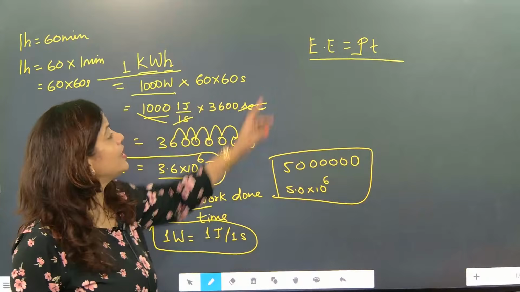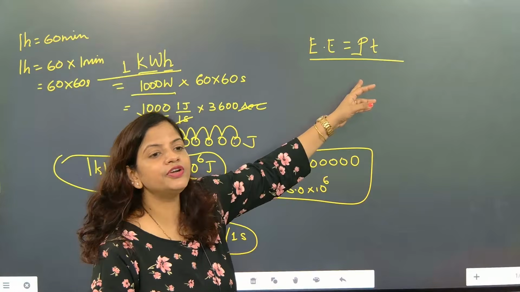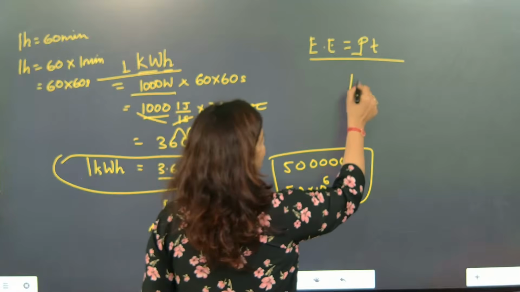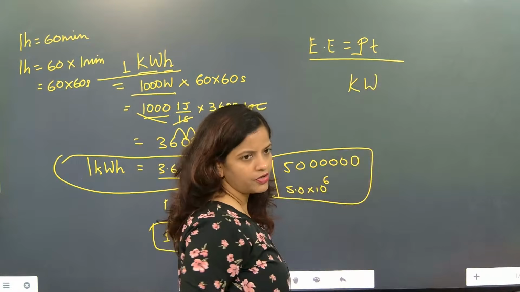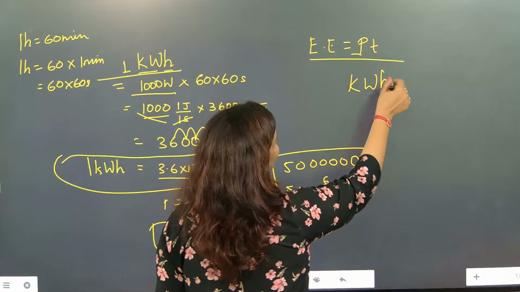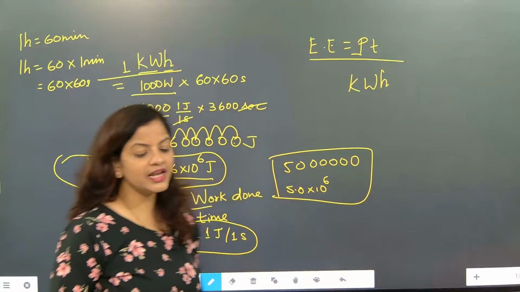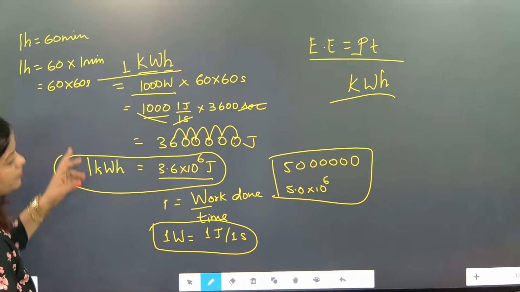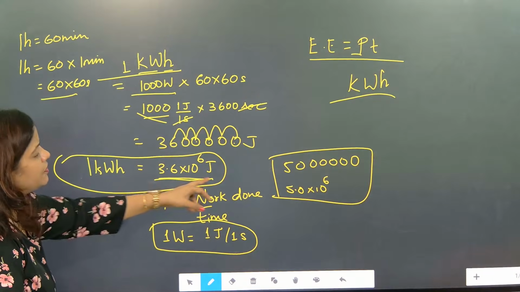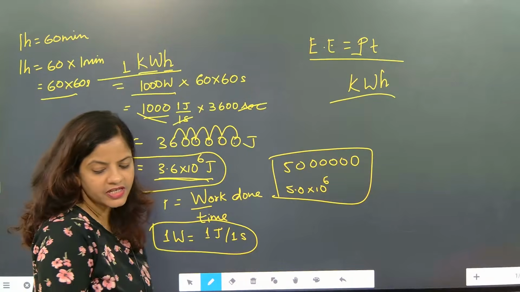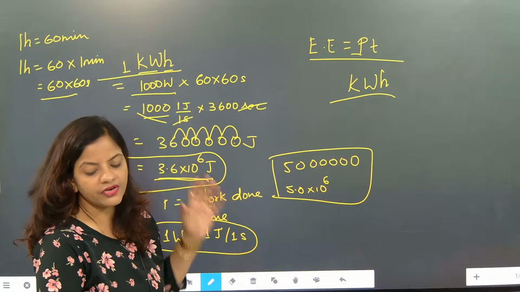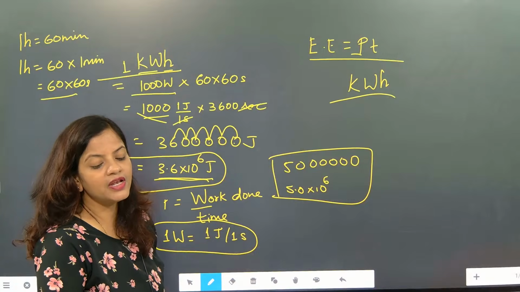Now listen. So electrical energy is equal to power into time. What is the power unit, beta? Kilowatt. Here it will not be watt. Watt is a smaller unit, and time is in hours here. So the electrical energy unit is kilowatt hour, and 1 kilowatt hour is equal to what, beta? 3.6 into 10 to the power 6 joule. So this is the most important way to write the answers. I hope everything is clear till here.